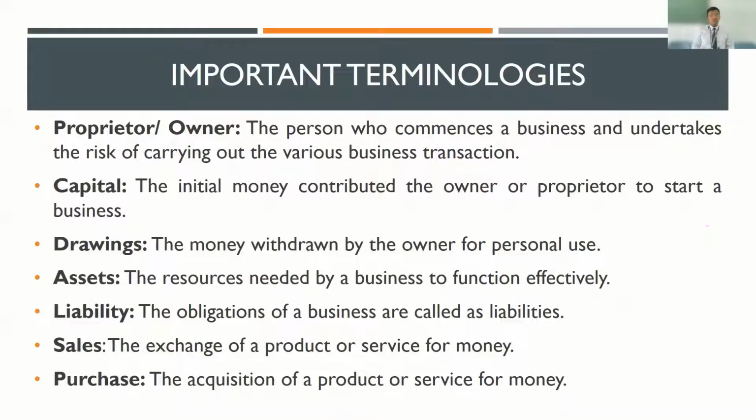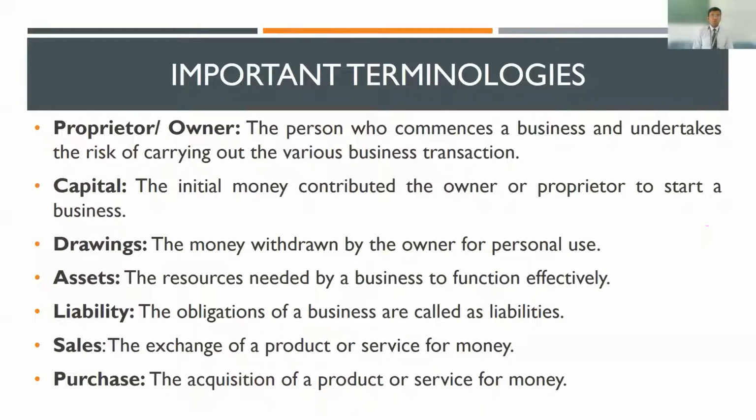Moving on, we will talk about some important terminologies that we will be discussing in accounts. Who is a proprietor? A proprietor is a person who starts a business. Now, it is just not that a proprietor is willing to start a business. You also have to remember there is a lot of risk which is associated with a business. Probably your business may not pick up the way you wanted it to.